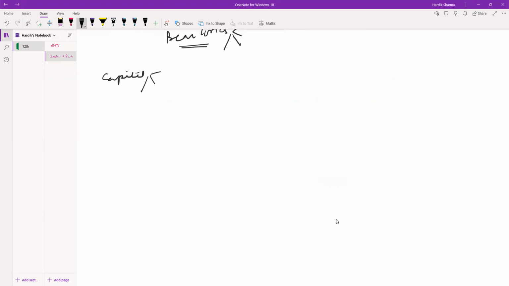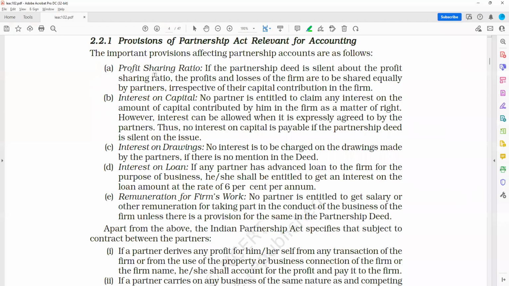There might be some cost that the firm needs to pay, referred to as interest cost. That is, a partnership firm needs to pay interest on the capital brought in by the partners. So what are the important provisions? Interest on capital.